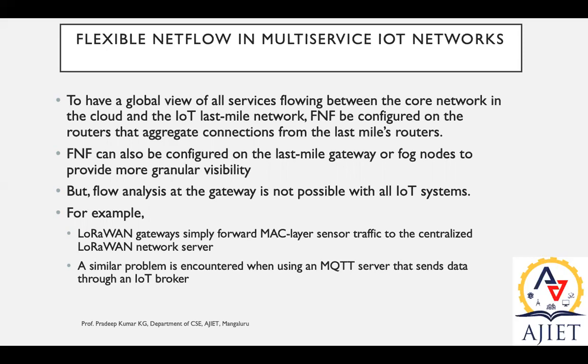We have a smart object, and around 10 sensors are connected to that particular smart object. While connecting the smart object's processor to the endpoint, the sensor, there should be a network, a communication path. What kind of technology do we use? In general, it is LoRaPAN, a low range private area network, as an example. Now we can connect these individual low range private area networks to the bigger network using FNF, Flexible NetFlow, as we can have multi-service.